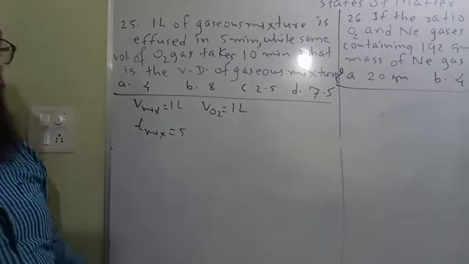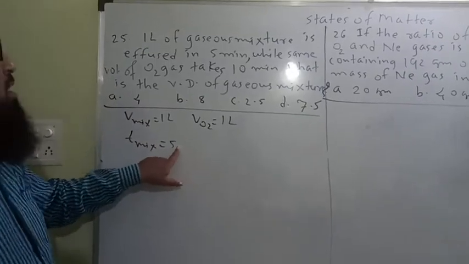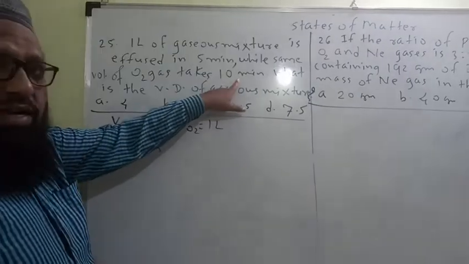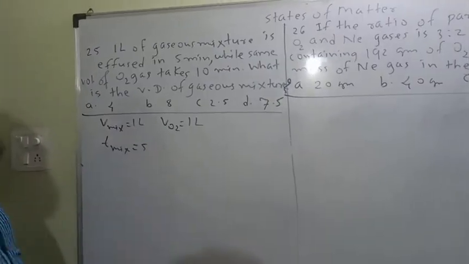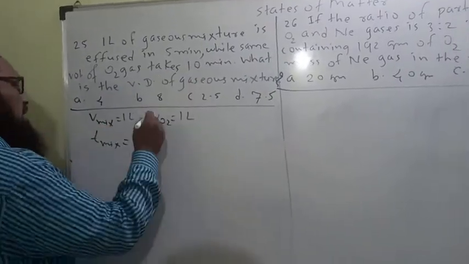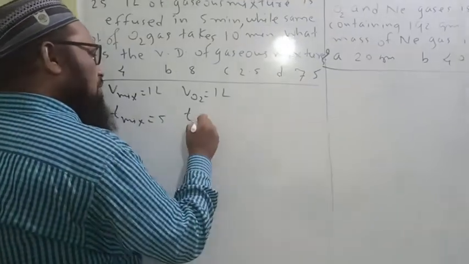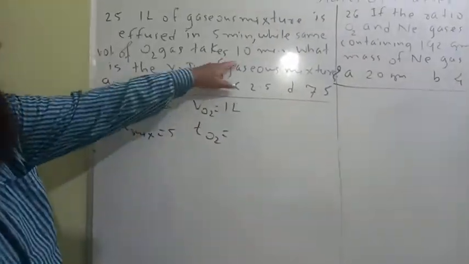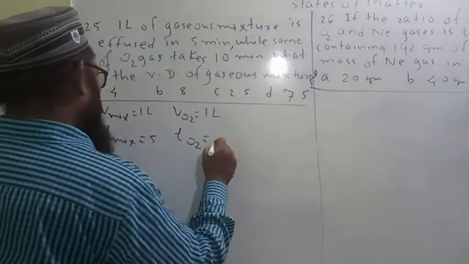Both are given in minutes, therefore it is not necessary to multiply by 60 for each. Then the time taken by oxygen gas is 10 minutes.